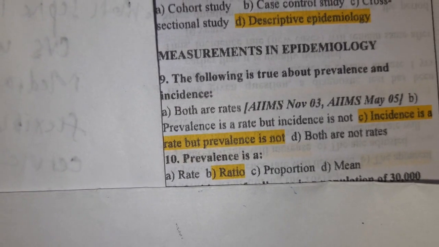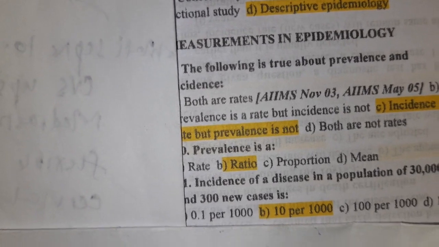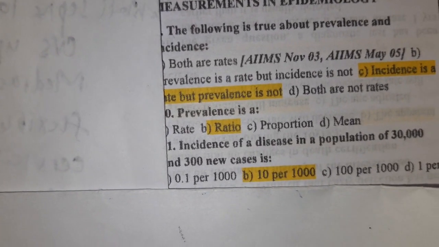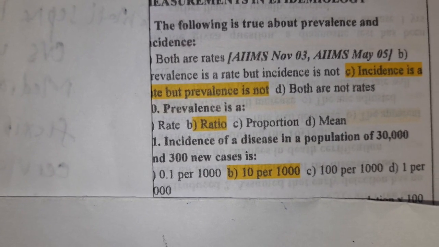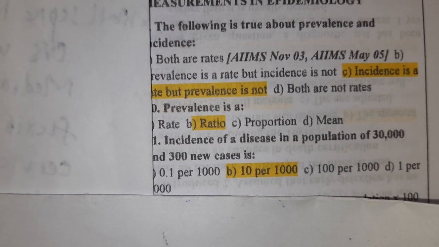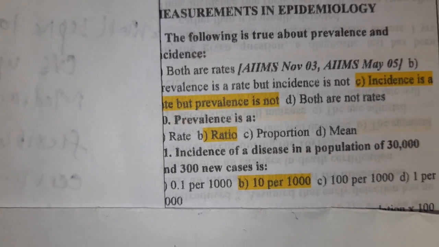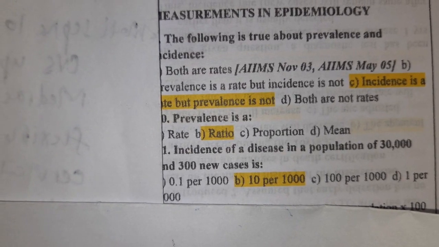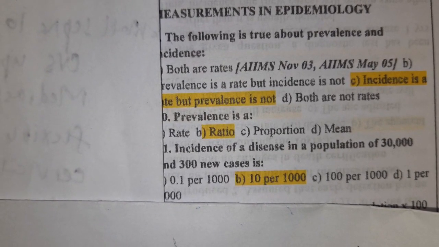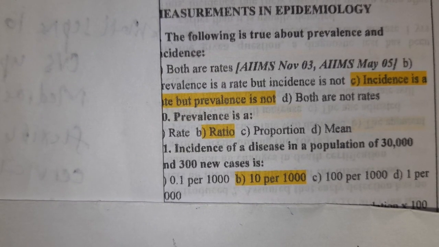Incidence is a rate and prevalence is a ratio. Let's calculate the incidence of a disease in a population of 30,000 with 300 new cases. Incidence is equal to number of new cases by total population into 100.